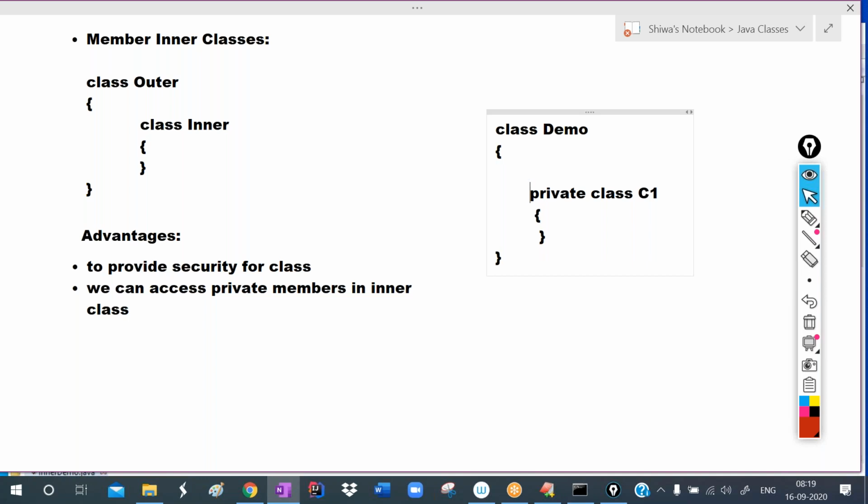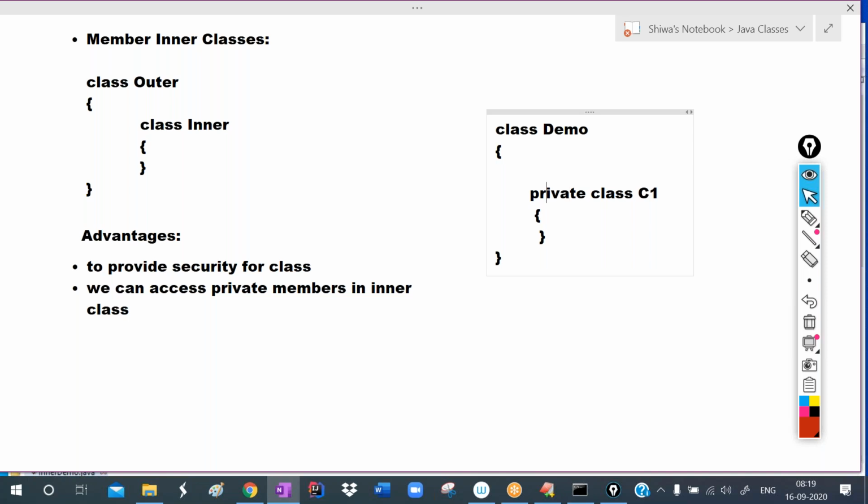To access only static members of the outer class, we define it as static. It can access only static members, it cannot access non-static members. To access static or non-static members, define it simply as a class, or you can define it as private also.